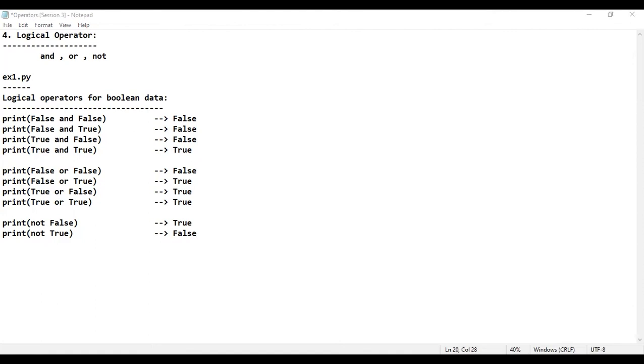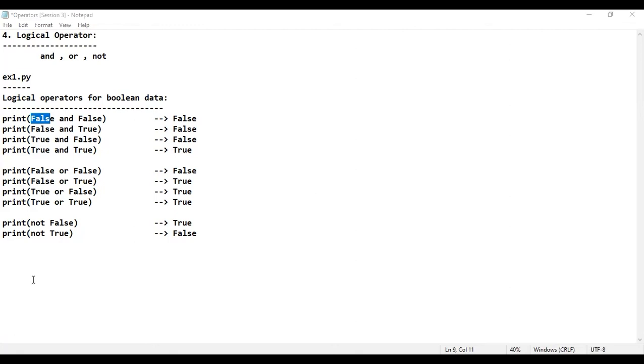The next topic is very important. I think most of them are not aware of this topic. So what is the topic, sir? Right now you have learned the logical operators. That means if you're applying the logical operators like and, or, not for Boolean data, that is false, true, what is the output? Already you have seen. There is no doubt in that. So next what, sir? Next is very important. Observe properly.